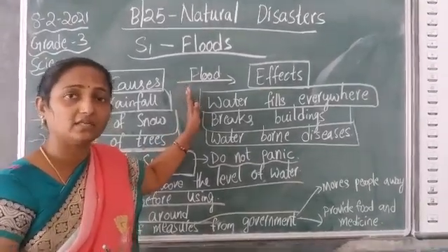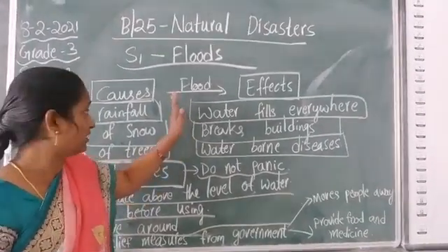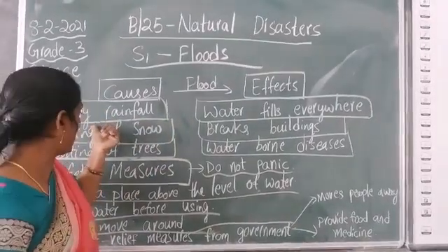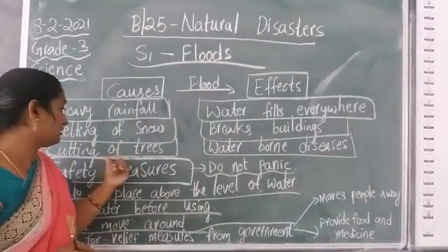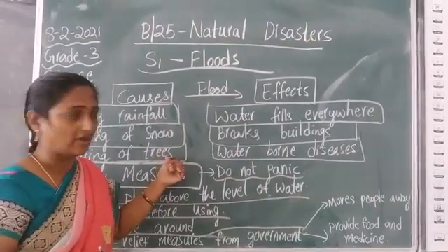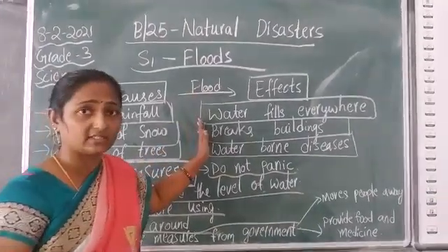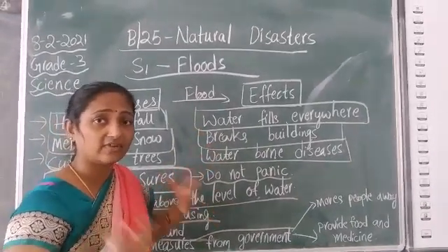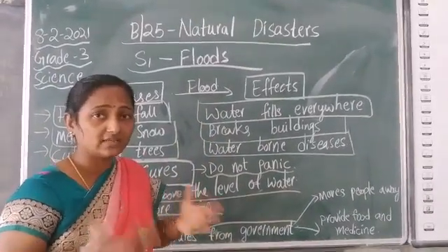These are the main three causes for the floods: heaviest rainfall, melting of snow and cutting of trees. And what are the effects? How do floods affect us?